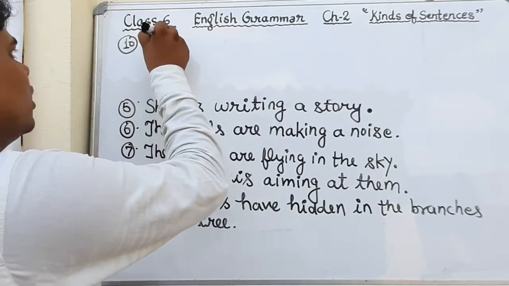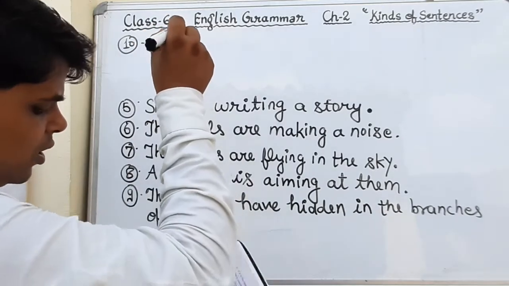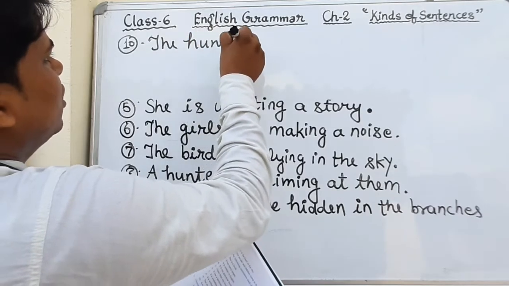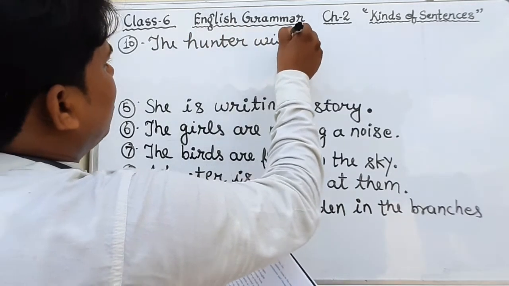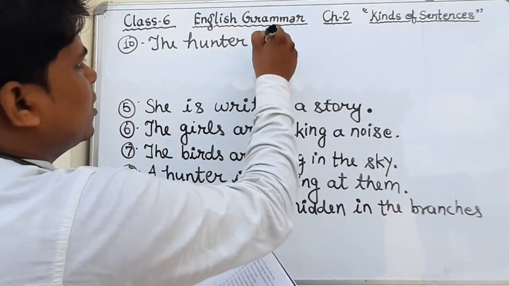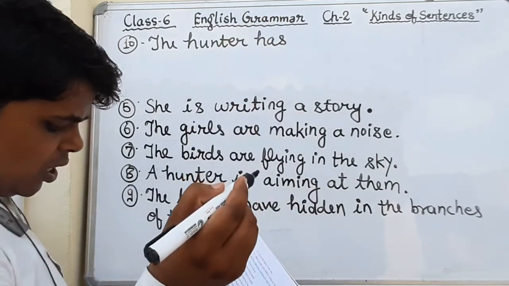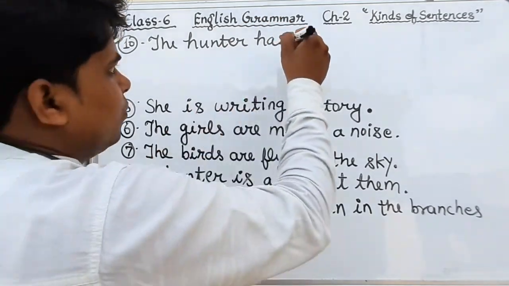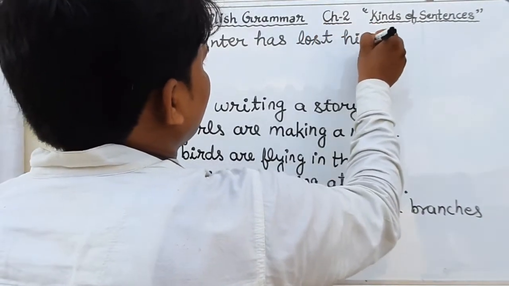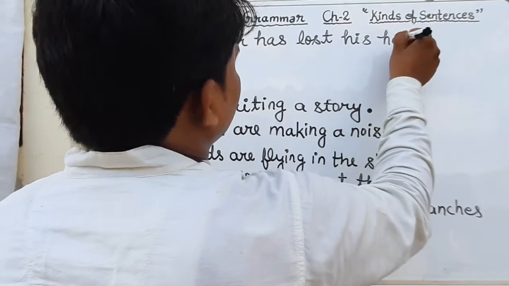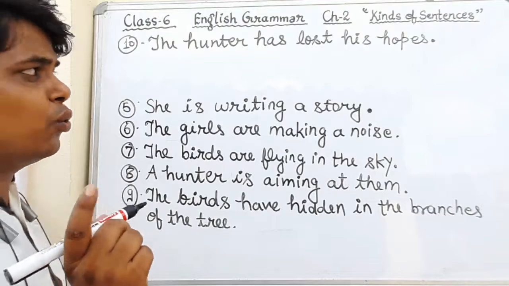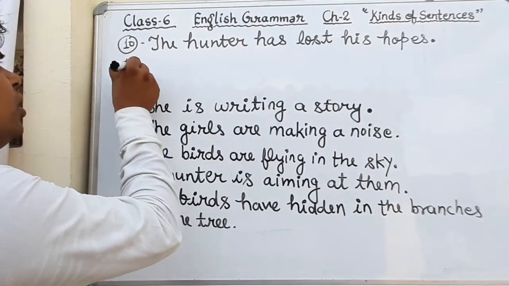In the beginning, in the first, we will write the subject, the hunter. The hunter has lost his hopes. At the end of the sentence, we will use the full stop. Okay. Question number 11.